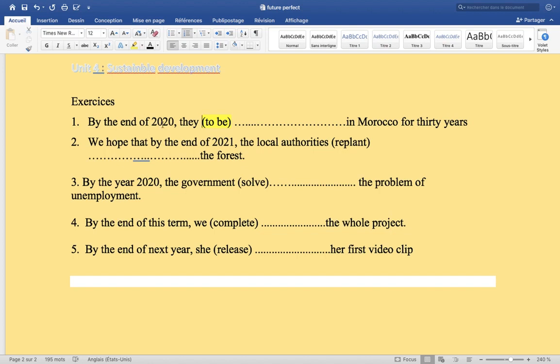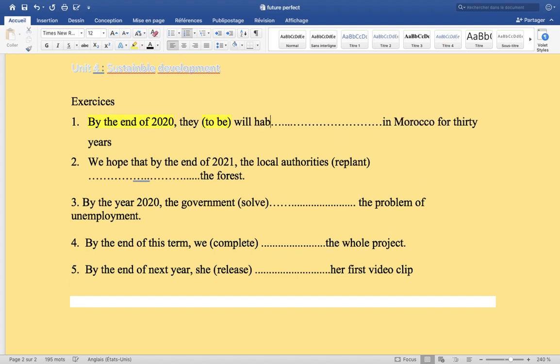By the end of 2020, this is a time expression. By the end, this is how we are going to know. This is a time expression in which we can easily tell this is future perfect. We're going to apply the rule that we covered.